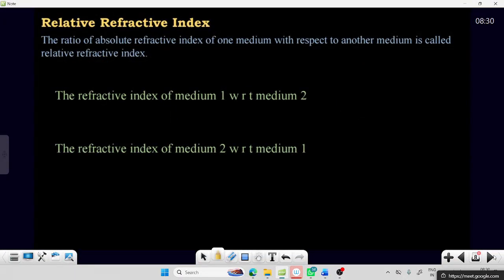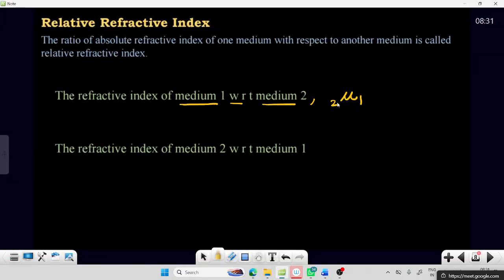Next one, a relative refractive index. A relative refractive index means we talk about the refractive index of one medium with respect to another medium. If we talk about the refractive index of medium 1 with respect to the second medium, the first medium is written in front and the second medium is written at the back.